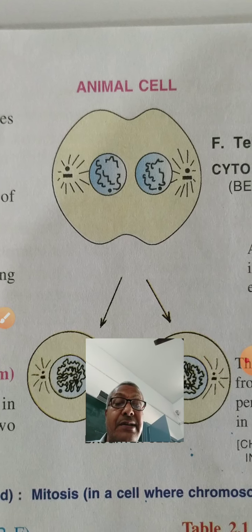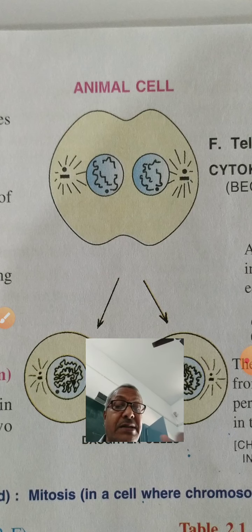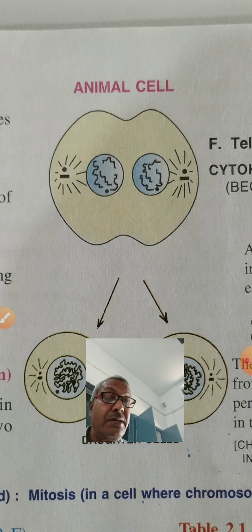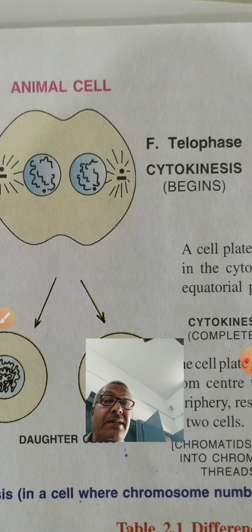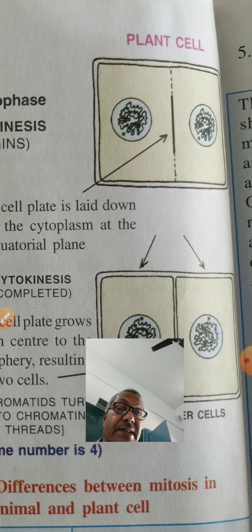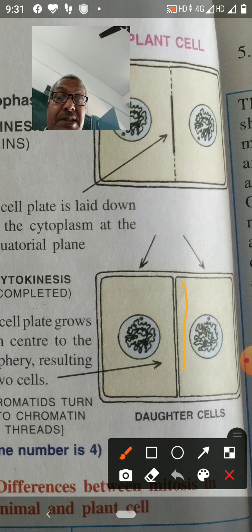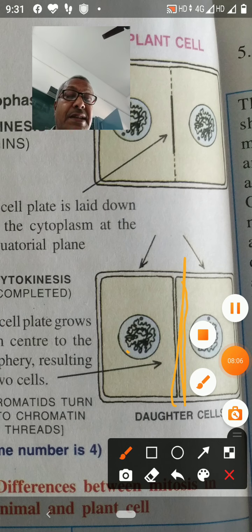Cytokinesis will start. In the animal cell, cytokinesis is by furrowing, but in the plant cell, cytokinesis is by the formation of a cell plate. So this is the cell plate formation, and in this way two daughter cells are produced.